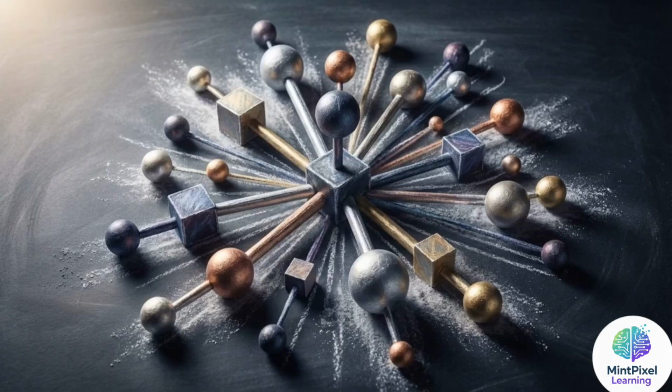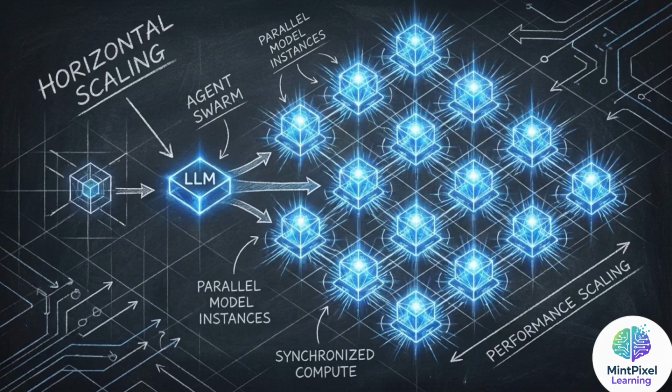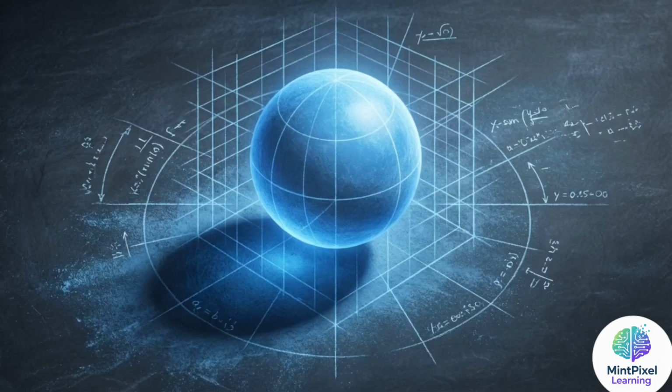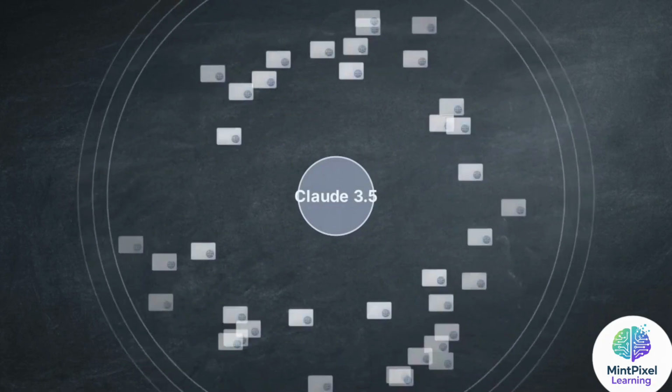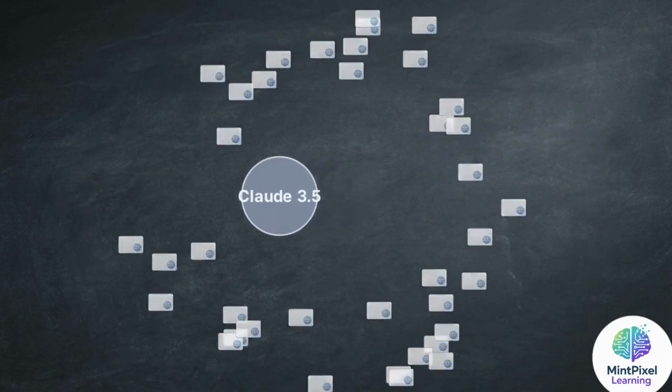The architectural solution to this bottleneck is the agent swarm. Performance scaling for LLMs, or large language models, currently relies on spinning up parallel model instances to execute complex tasks simultaneously. The workflow begins with a primary orchestrator model, such as Claude 3.5. The orchestrator's first task is locating the 300 target URLs without a human performing the search.